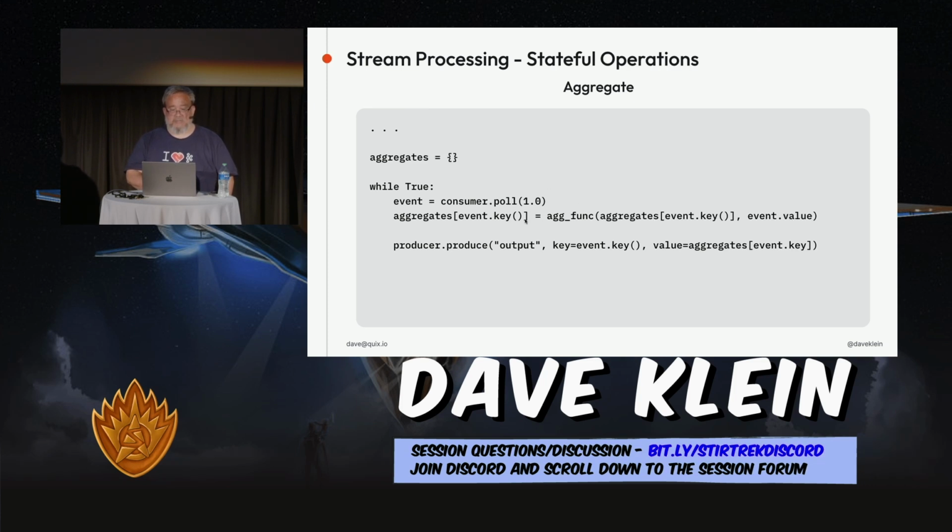So in this one we set the key for the aggregate to the result of the aggregate function. We call whatever function we're going to use for our aggregation, whether it's an average or whatever we're going to do. And we pass in the key, the current value of that dictionary for that key, and then the event value. In this case, we're not doing the check first because if it's none, that's okay. It'll just use the event value. Our aggregate function will handle that behind the scenes. And then finally, we produce to the output topic again.